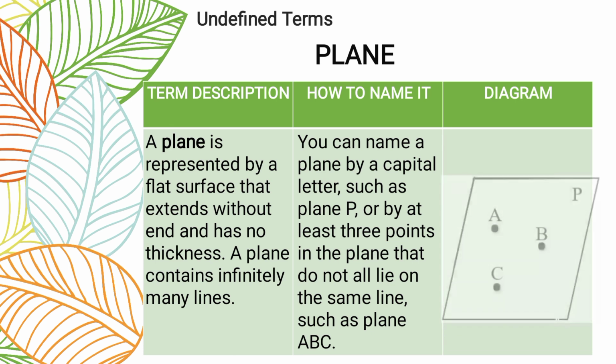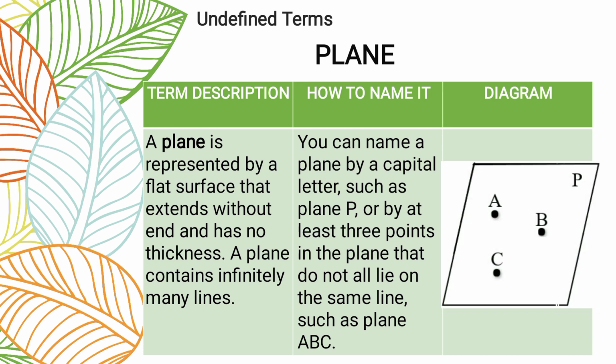So, in our diagram, as we can see, we have 3 points: points A, B, and C. We can use these 3 points to name our plane, so we have plane ABC. Or simply, let us name our plane as plane P, kasi given naman yung name niya sa gilid, which is P.